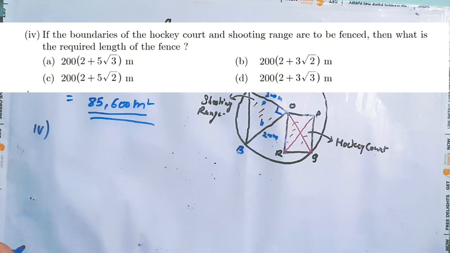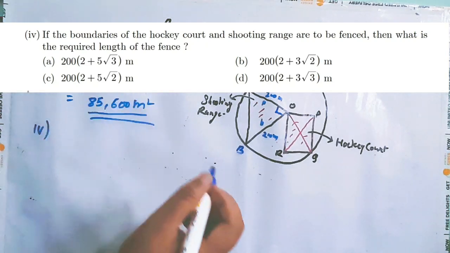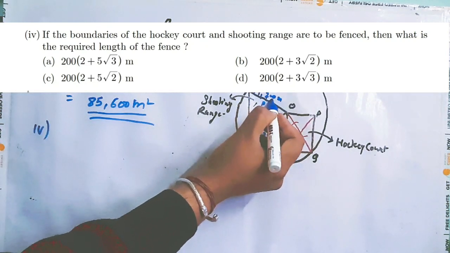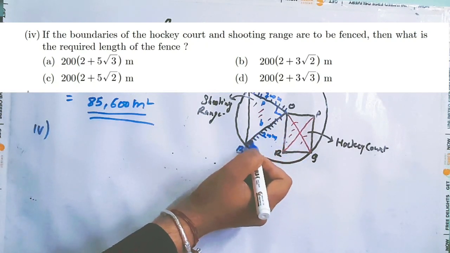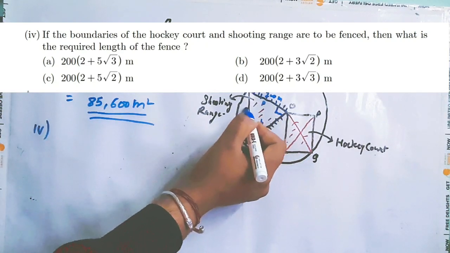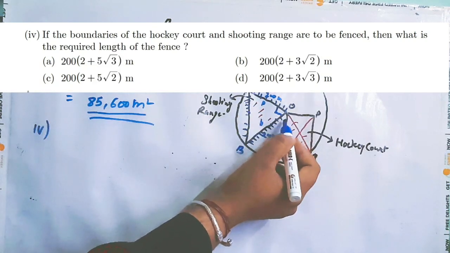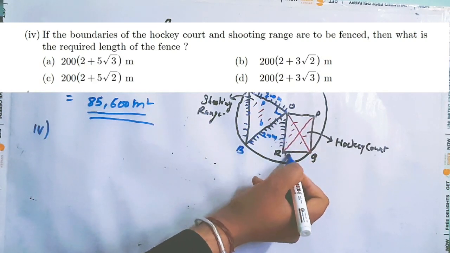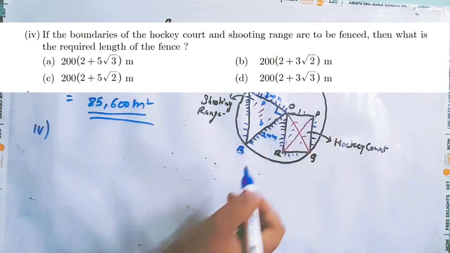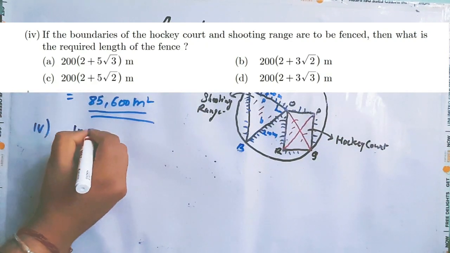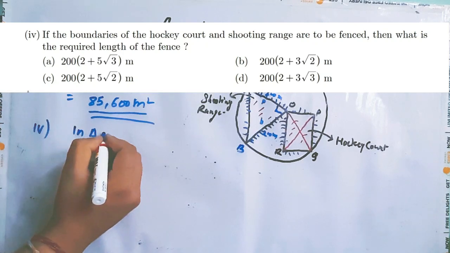Part number 4 is, if the boundaries of the hockey court and shooting range are to be fenced, then what is the required length of the fence? Now we have to fence them. We have to fence their boundary, shooting range as well as the square. So first of all, we do not have the side of square in a triangle OPR.